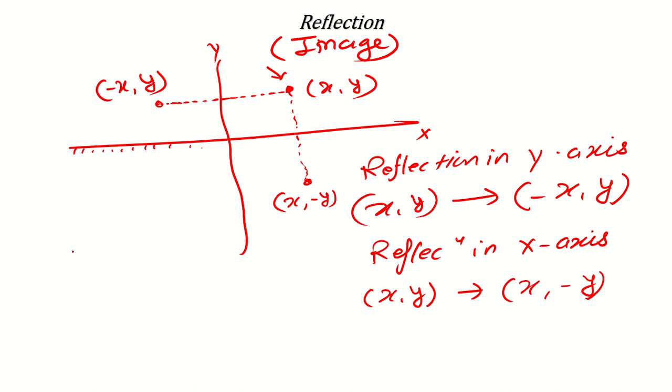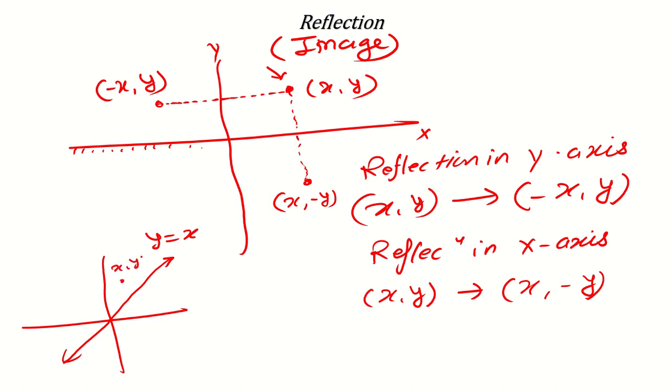Now similarly, if you want to find the reflection across a line like y is equal to x, what will you do? Suppose you are here at coordinate x, y, and I'm taking just one example. This distance, and you will come here, same to same.